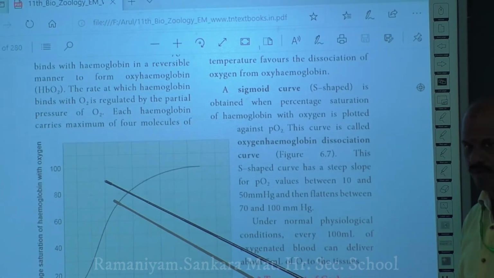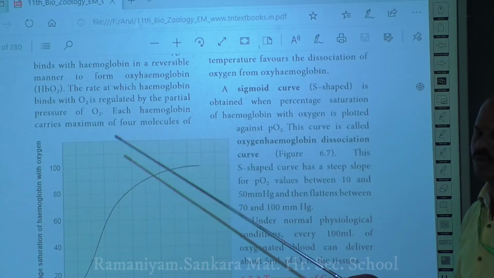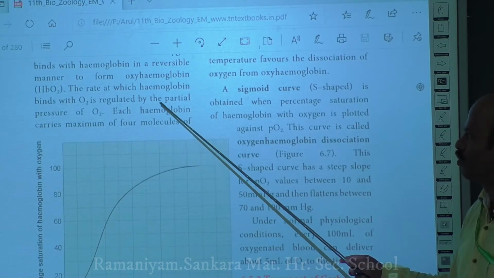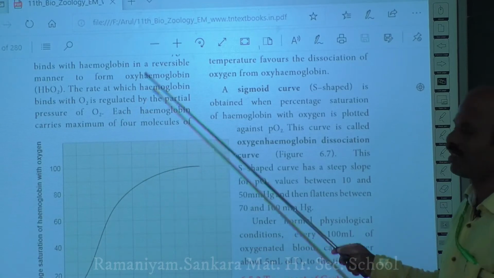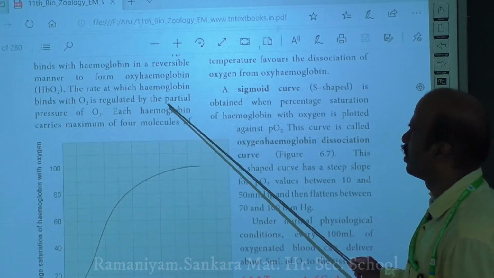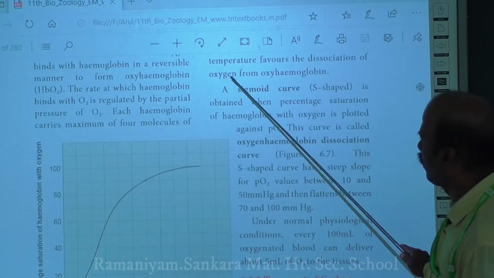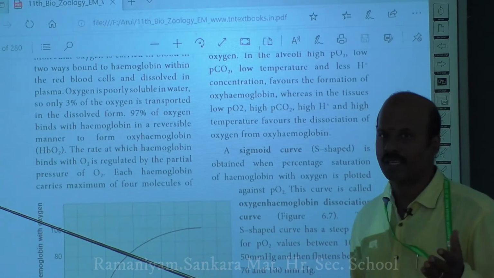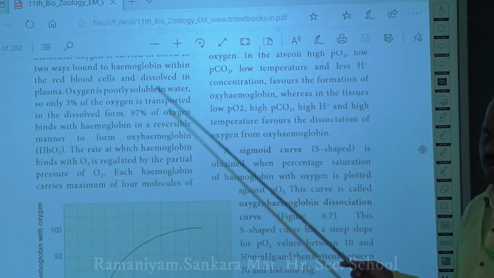If you have a lower partial pressure of oxygen, then only a lower amount will bind to the hemoglobin. So the formation of oxyhemoglobin is regulated by the presence of this partial pressure of oxygen. Now we will see how the binding takes place in the alveoli as well as in the tissues of your body.